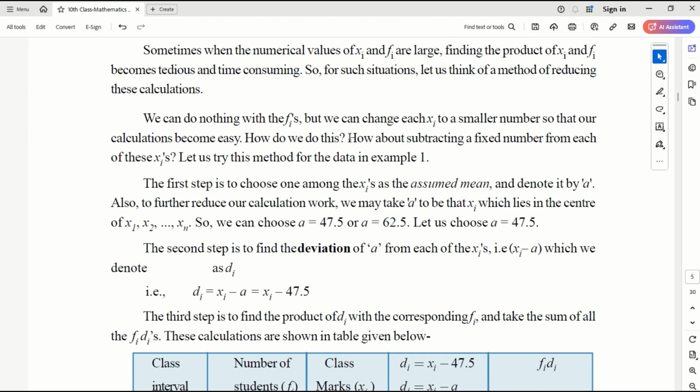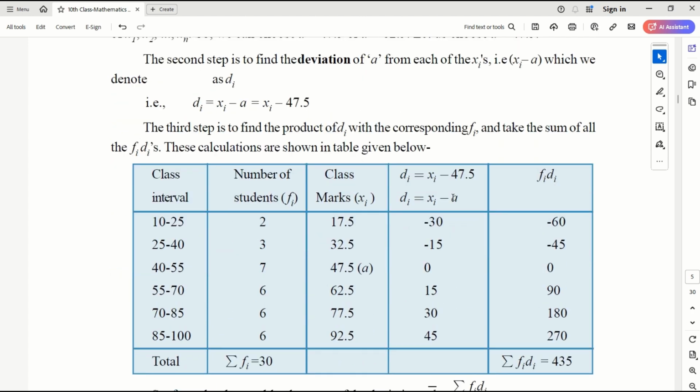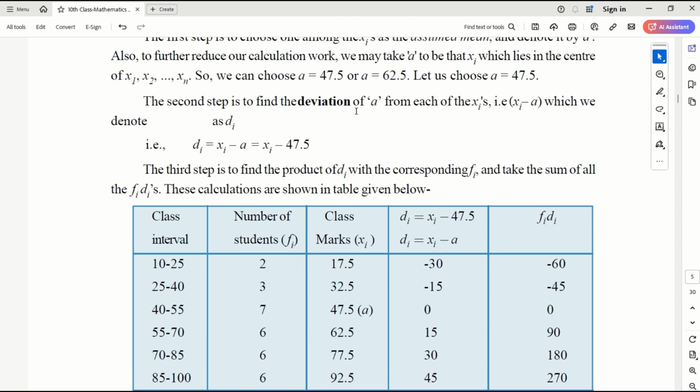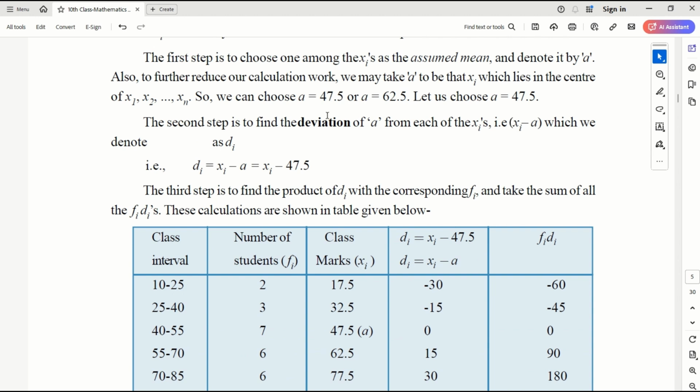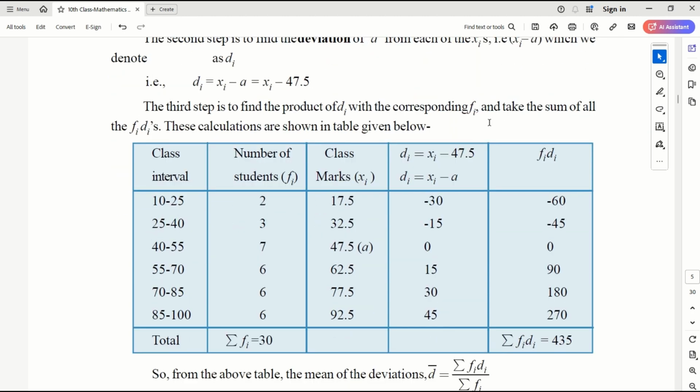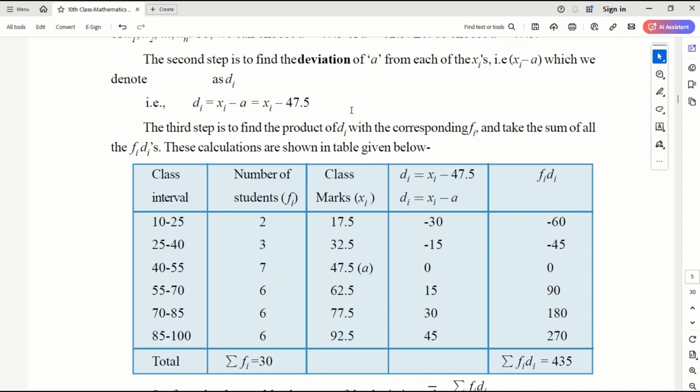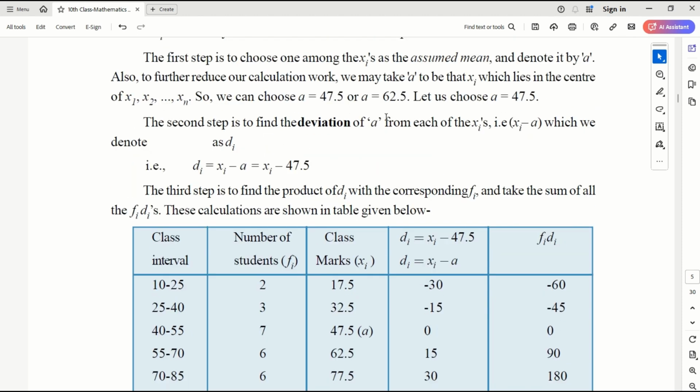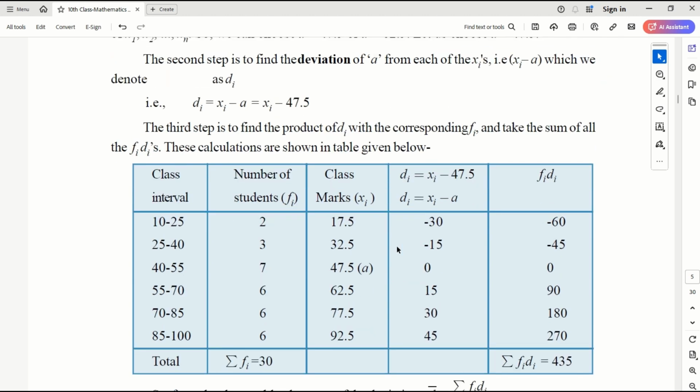Frequencies we normally don't touch. The only thing we fiddle with is the xi data. So we calculate the deviation. That is the main thing. The second step is to find the deviation of each xi from A. So you choose one of the numbers as the reference, and we call it the assumed mean. A is the assumed mean. Let's say we take the middle value, 47.5, and call it the assumed mean.